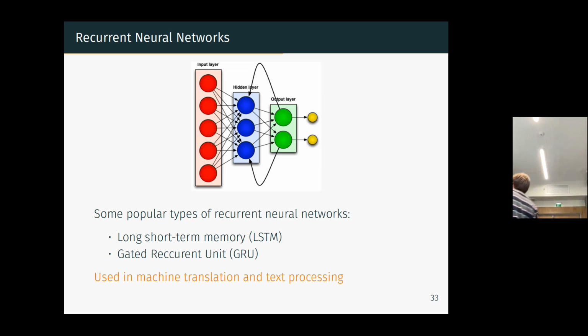It means that the input of one layer receives the output of a layer which is further in the graph, in the structure of the neural net. So how does it work? It's like a sequential neural network. First, it has to be initialized.